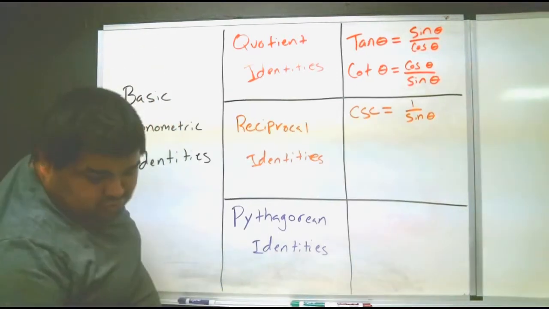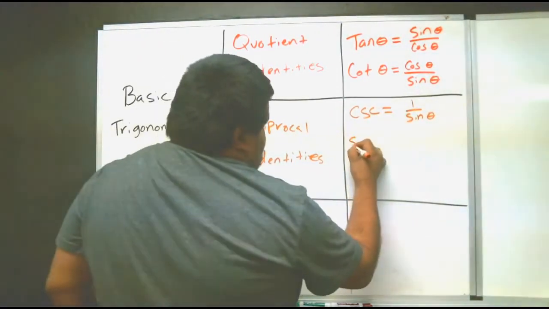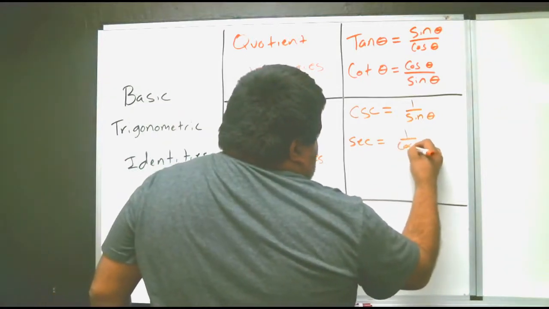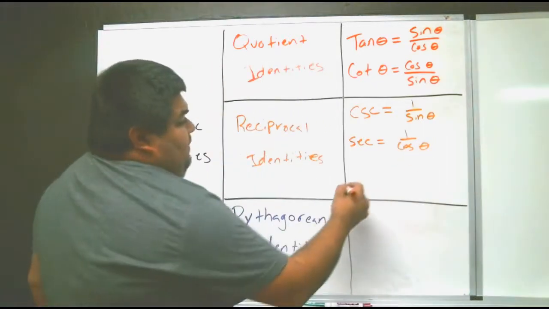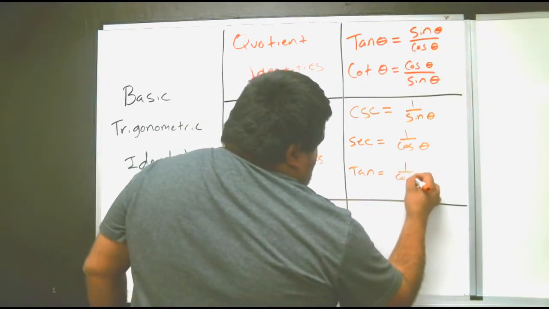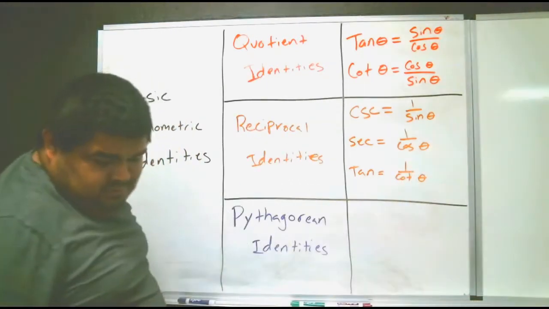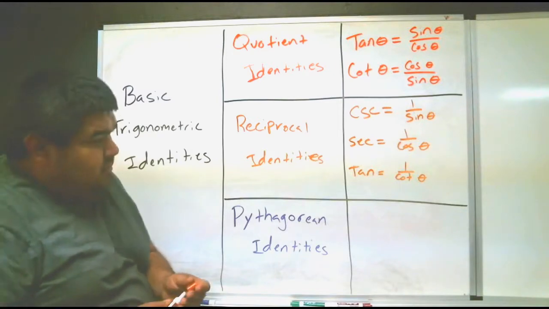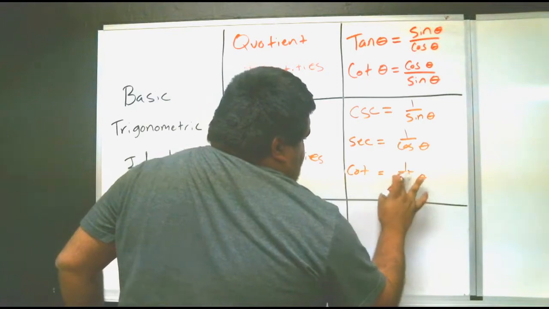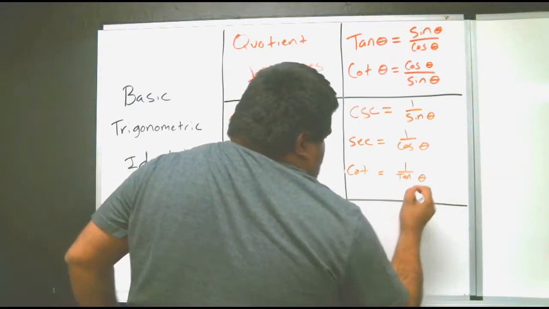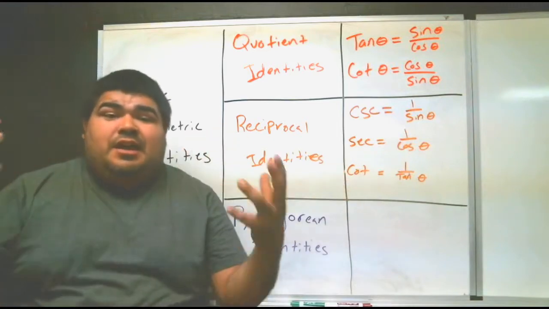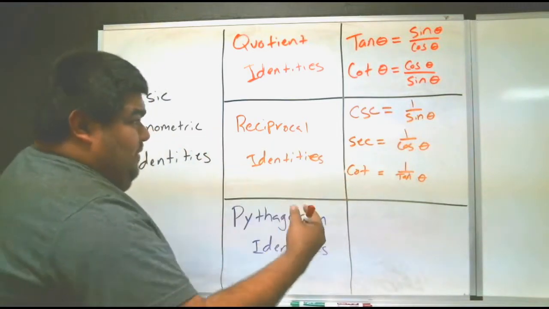Therefore secant equals 1 over cosine theta, and finally cotangent equals 1 over tangent theta. Oh, my bad, we did it opposite. Cotangent and tangent.